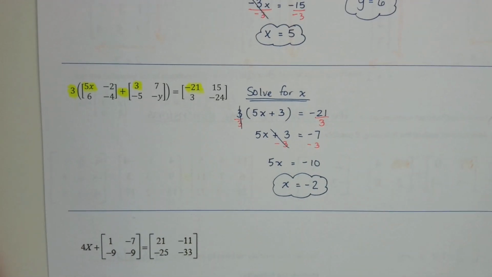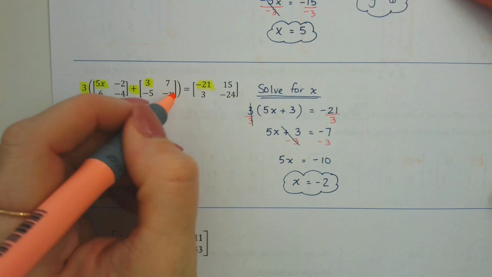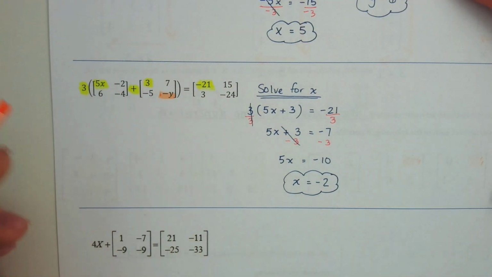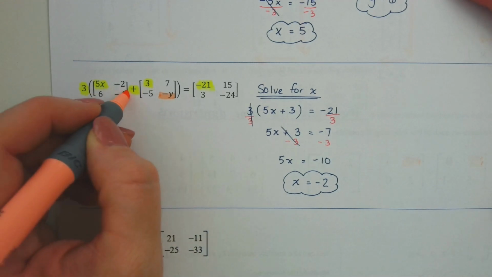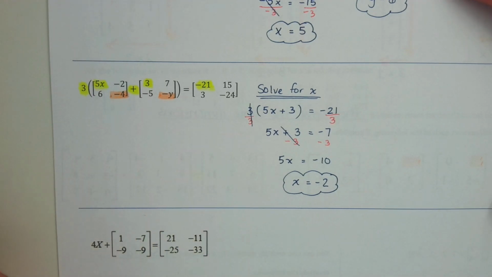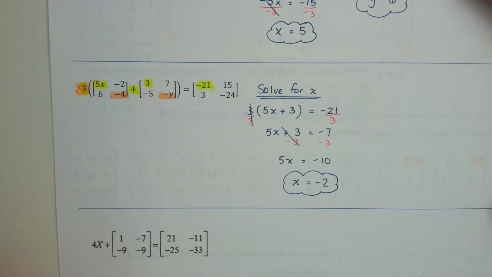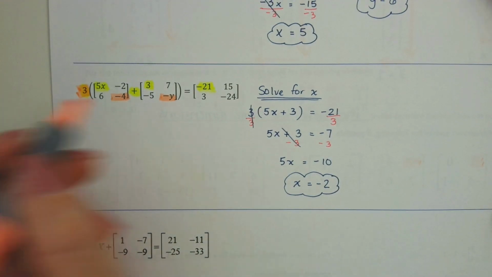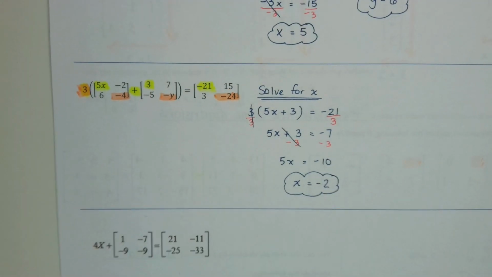Okay. You okay, Nixon? All right. Okay. Looking for my second variable. Everybody see where it's at? The negative y. I'm going to switch highlighter colors for this. Negative y, it's on the second row, second column, was added to the number that was in the second row, second column on the first matrix. And what else did they do before they got an answer? They multiplied by that 3 on the outside again. And then they got the answer that's in the second row, second column on the answer matrix, which is what number? Negative 24. Good.